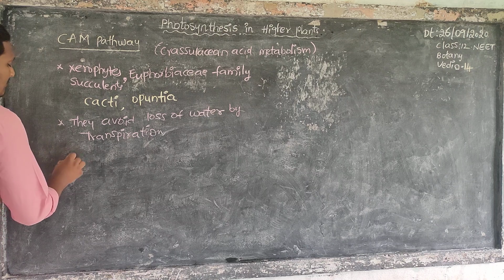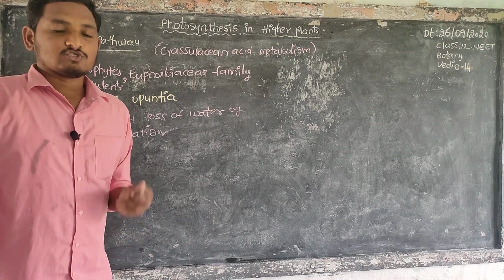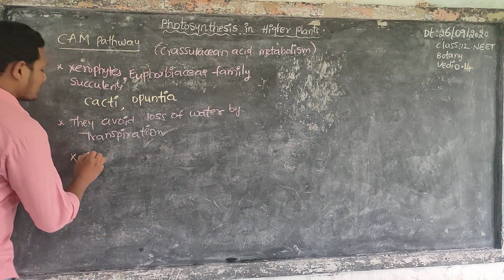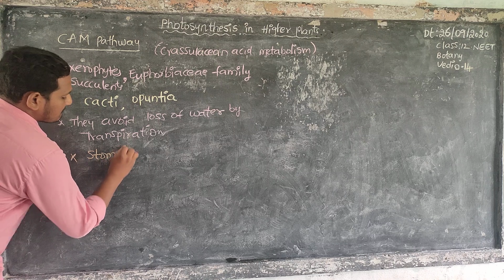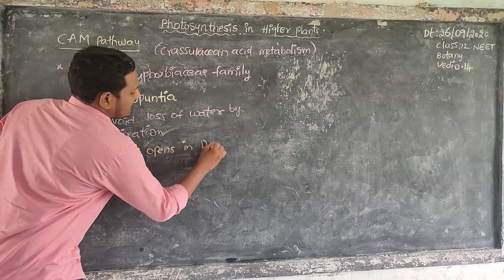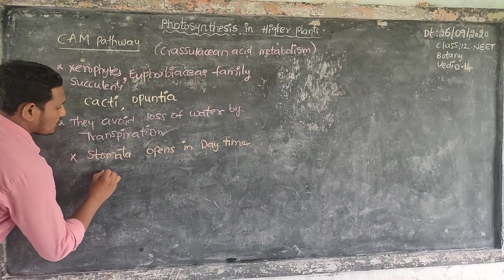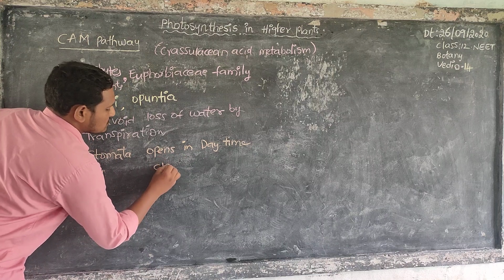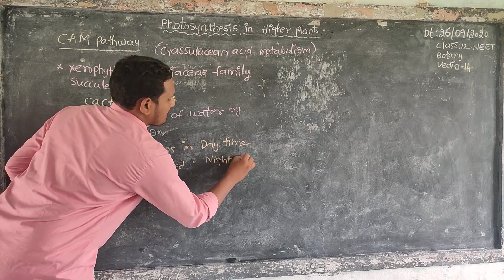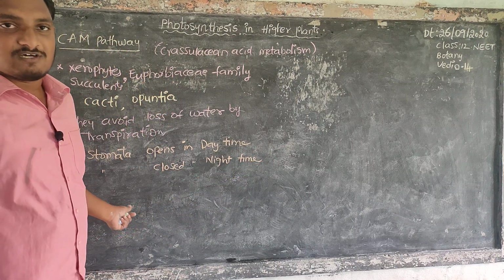How? In general plants, the stomata play the main role. Stomata open in daytime and stomata are closed in night time. This is the general situation of plants.